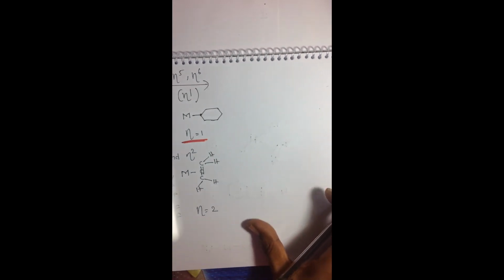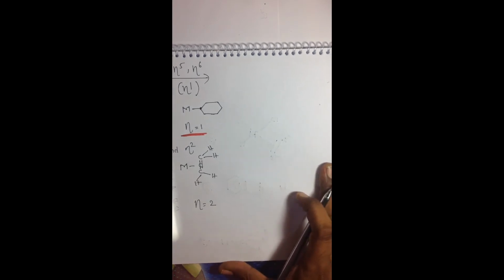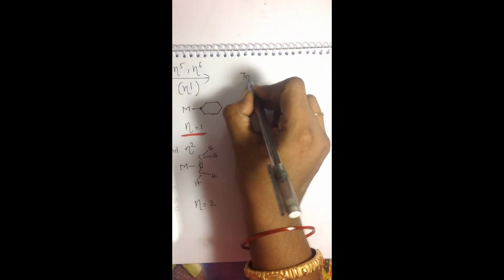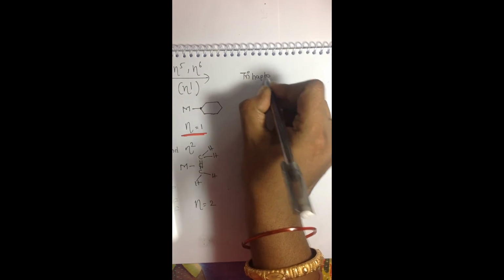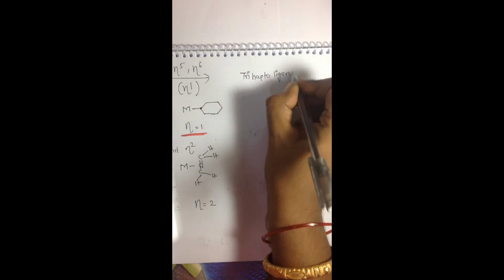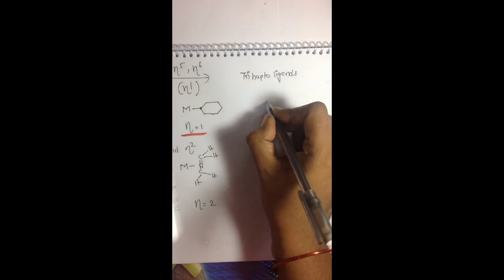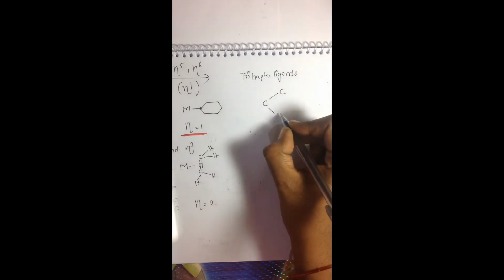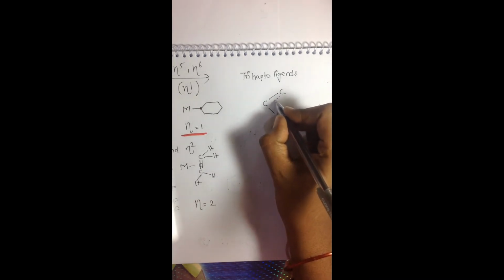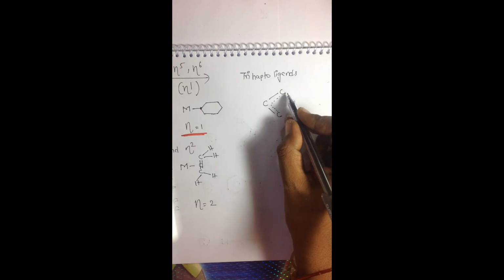Next, the trihapto ligands. This is a 3-carbon ligand with delocalization of electrons.